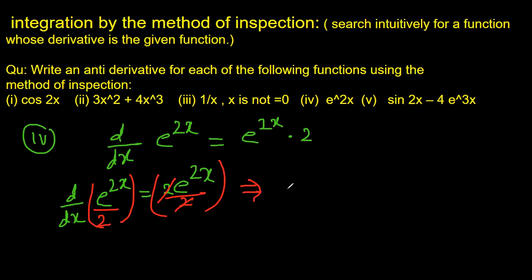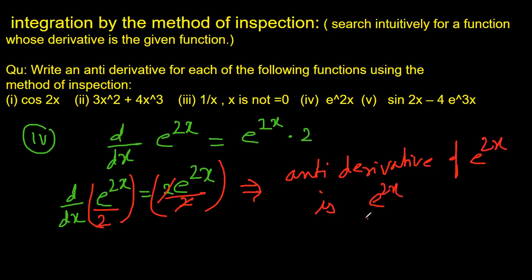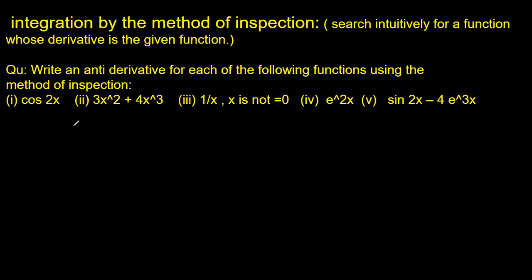This means the antiderivative of e to power 2x is e to power 2x divided by 2. Once again, reminder, you have to write while watching to get the best out of this. Okay, let's see the last, fifth part now.